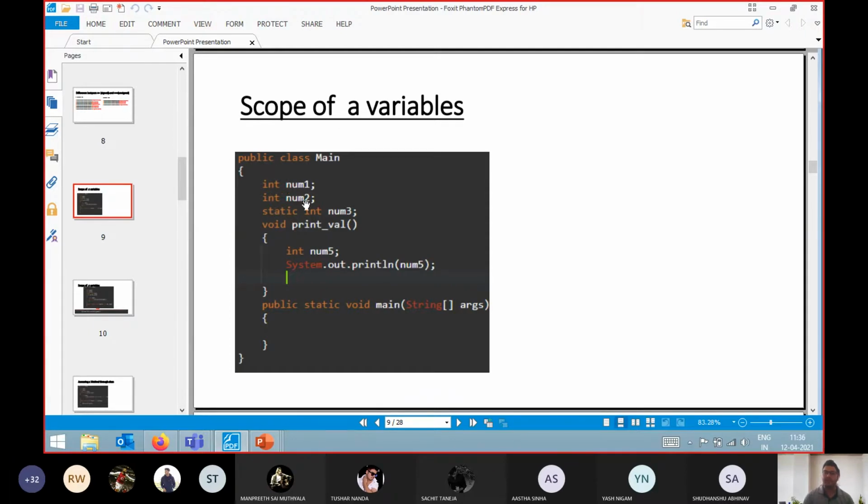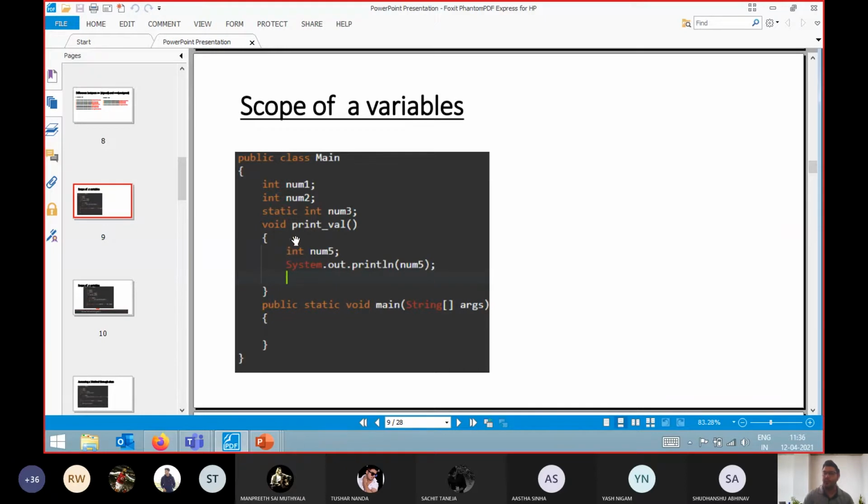Instance variables are going to be accessed only by objects. Your static variables are going to be accessed only by your class name, or if you are working in the same class, then you can directly access them. And the third one is your local variable. So int num5 is my local variable. Why is num5 a local variable? Because I have declared this num5 variable inside this method.